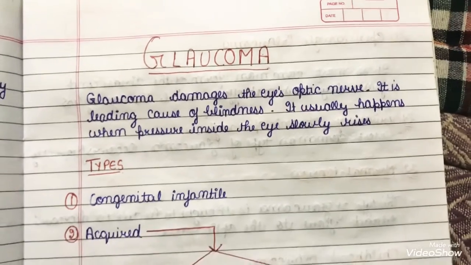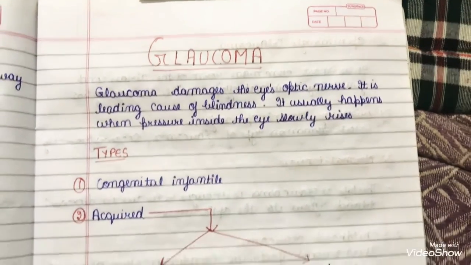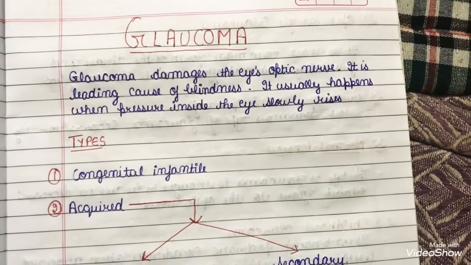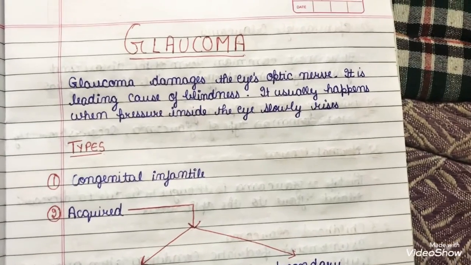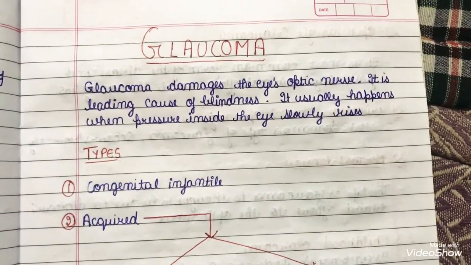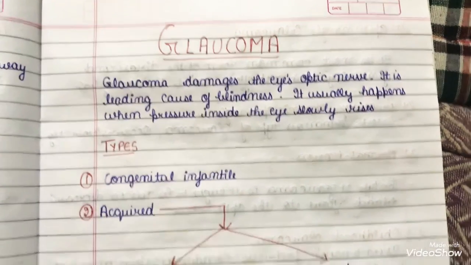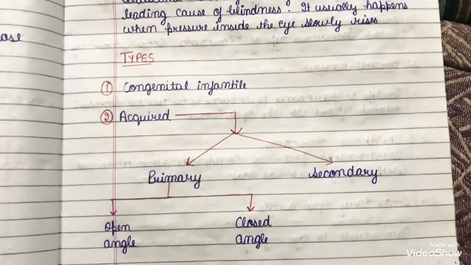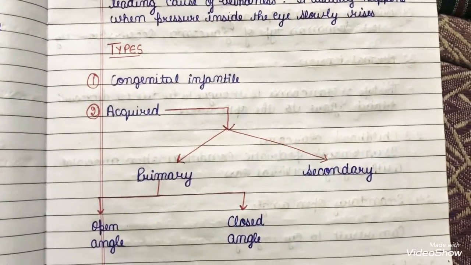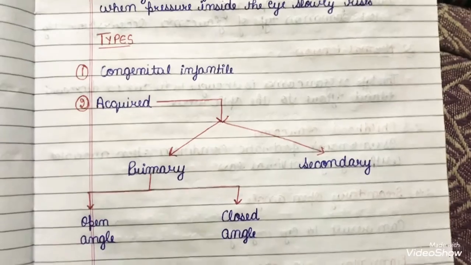Now we are going to talk about the types of glaucoma, which are basically congenital and acquired. The congenital is not further divided, but the acquired is divided into two types, primary and secondary. The primary is further divided into two types: open angle glaucoma and closed angle glaucoma.